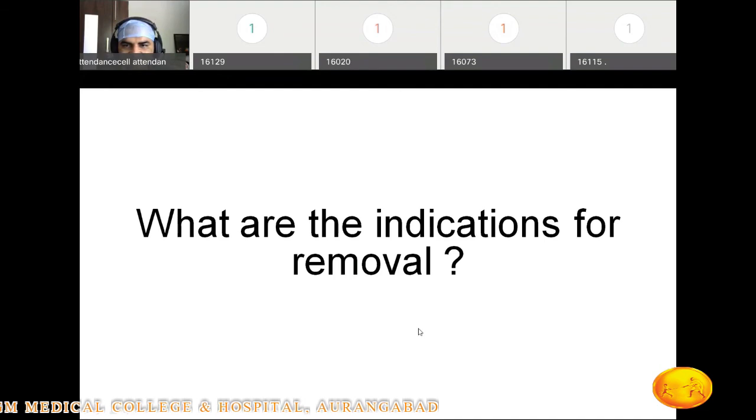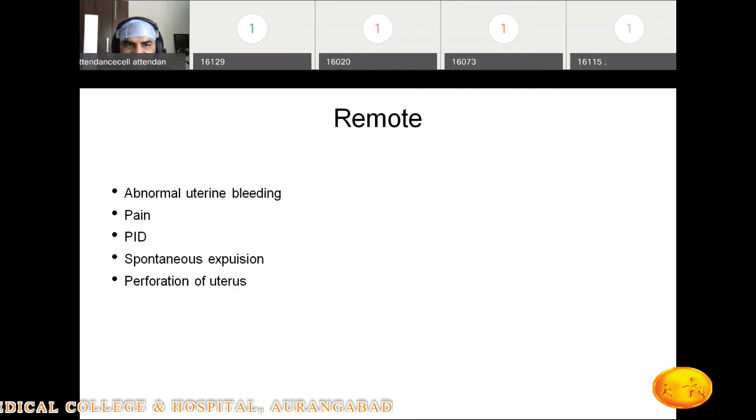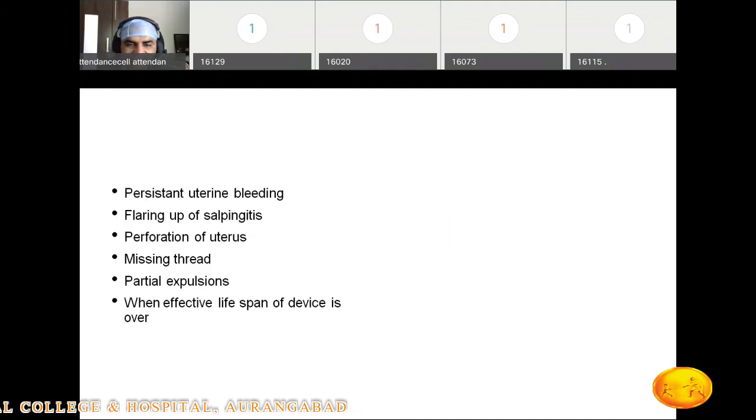So these are the indications for the removal of the copper T. If the patient is having persistent uterine bleeding, or salpingitis, means there is PID, and the patient has some clinical features of PID, in that case we are going to remove the copper T. Obviously perforation of the uterus. Missing thread, who said missing thread?